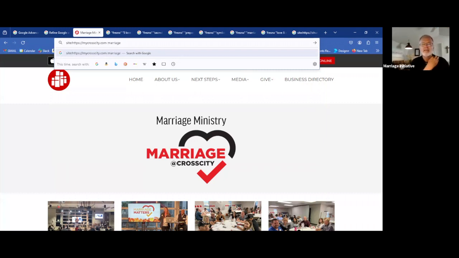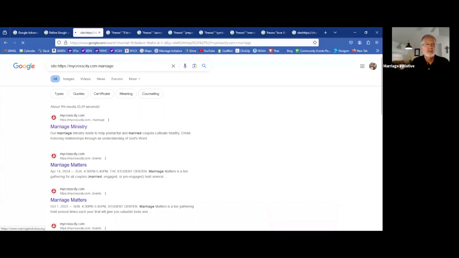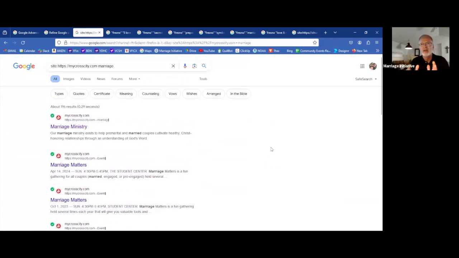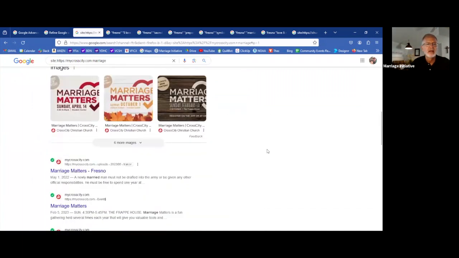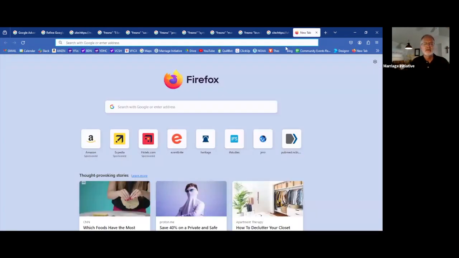Now this is what's called Google Site Search. Now let's see what we can find. This is going to take us back to the search results page. And what I found is there's 196 places on this church's website. Now this narrows it in to this one specific church. I found 196 places on this church website that mention marriage. And this is so handy, if you go to a church,